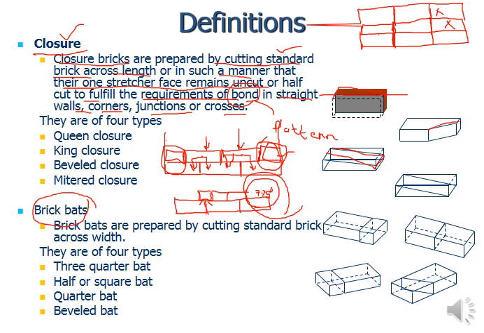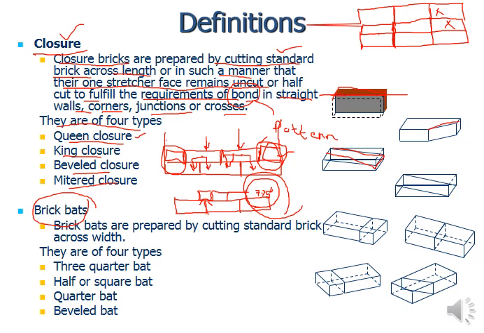There are 4 types of the cloyer: queen cloyer, king cloyer, beveled cloyer, and mitred cloyer. Okay, so what are these? We will discuss one by one. Queen cloyer is the mostly used form of the cloyer in brick masonry, in which you are just going to make the width equal to half, so half of it along the length.